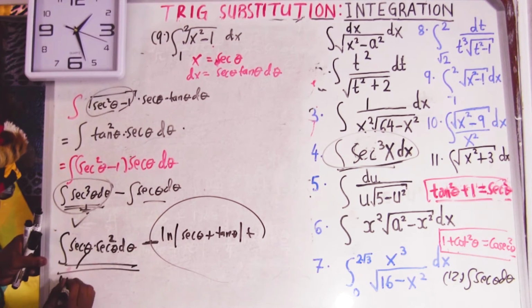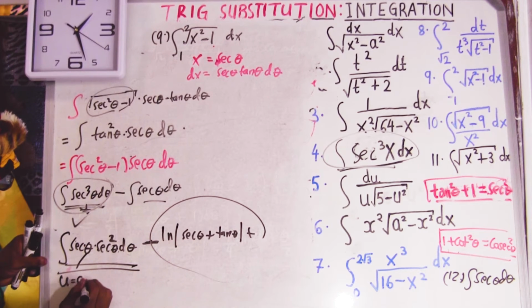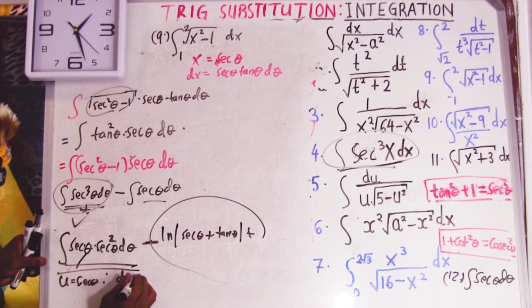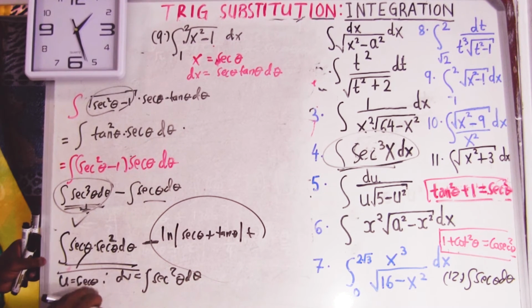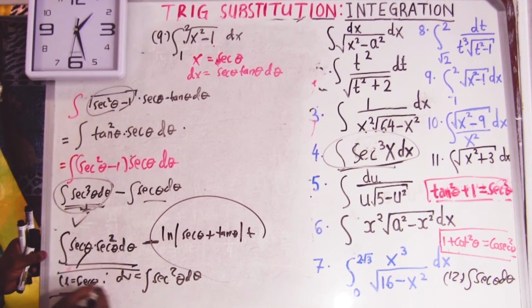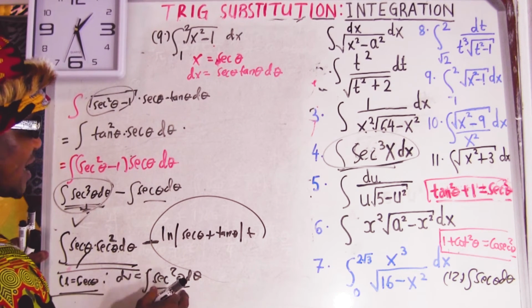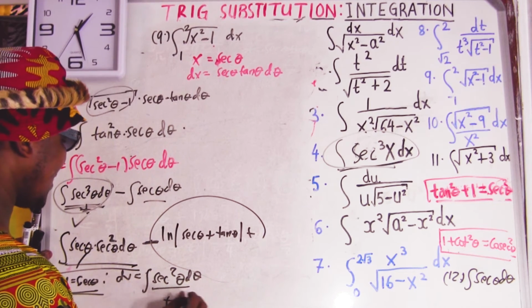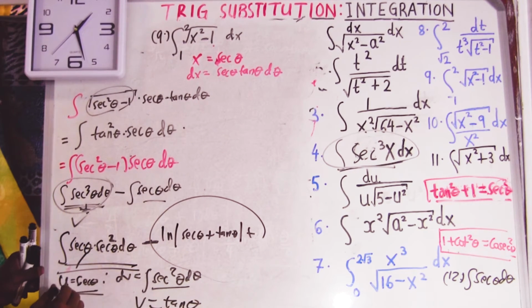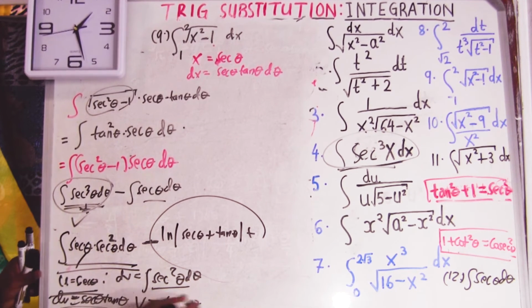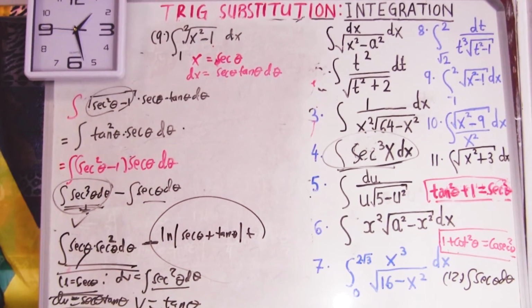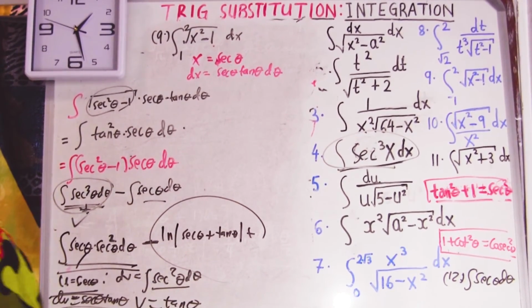So this is by parts, say u equals this one and this is dv. When you differentiate, you get sec tan, so du is sec theta tan theta, and this one you integrate, sec square gives you tan theta. Let's see if it does record. You show everything. Of course, yes. So this one here, I know.